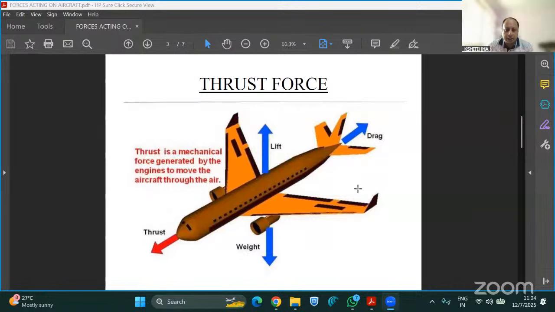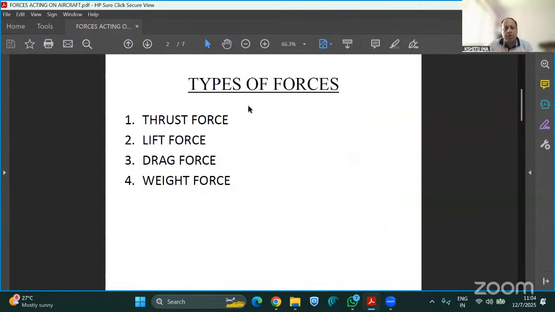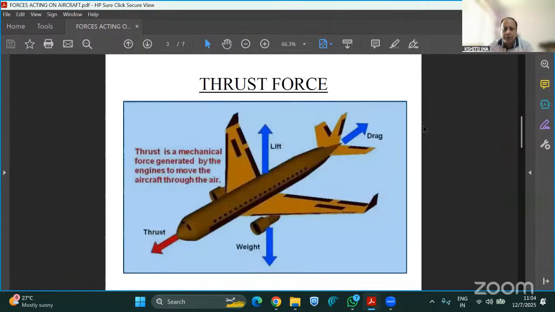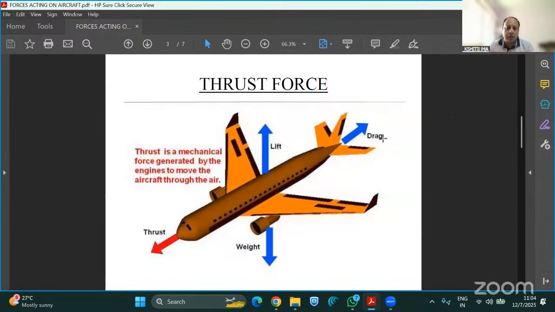So as you can see, I will show you once again. There are four types of forces which are acting on the aircraft: thrust force, lift force, drag force, and weight force. As you can clearly see in this diagram, the lift is pulling the aircraft upwards, which is provided by the wings of the aircraft. The weight of the aircraft itself is the gravitational force, which is pulling it towards the earth.